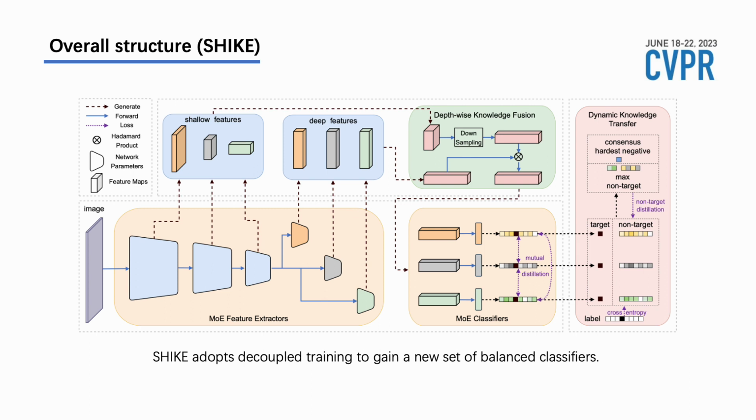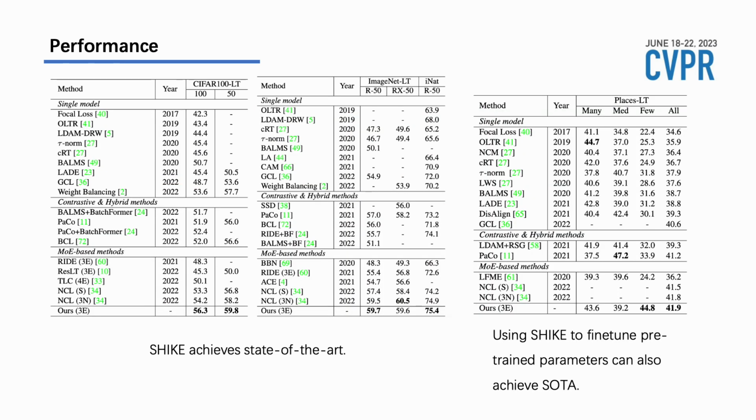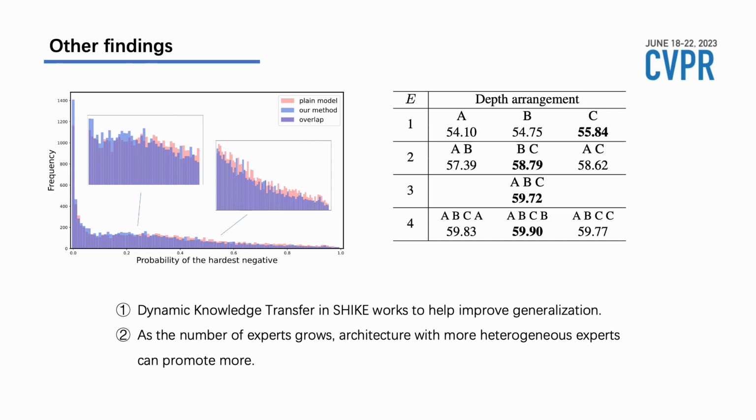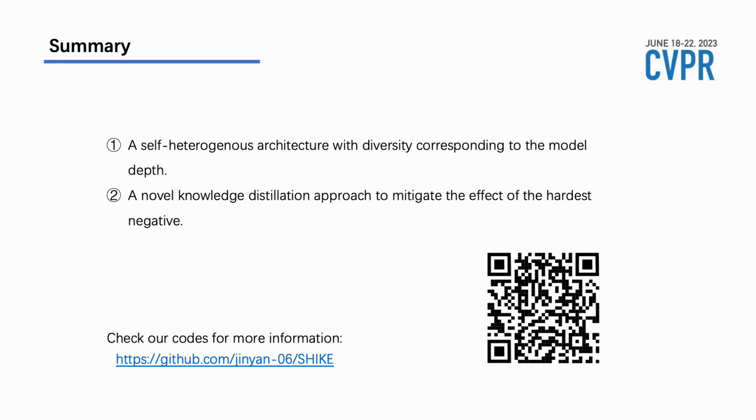We conduct experiments with the proposed method and achieve state-of-the-art on 4 benchmark datasets, which are long-tailed CIFAR-100, long-tailed ImageNet, iNaturalist 2018, and long-tailed Places. We also conduct experiments on the generalization ability of the proposed method, and we find that dynamic knowledge transfer can effectively help to reduce the hardest negative. Beyond that, we also conduct an ablation study on the number of experts and find that architecture with more heterogeneous experts can promote more. In all, our work proposed a self-heterogeneous architecture with diversity corresponding to the model depth and a novel knowledge distillation approach to mitigate the effect of the hardest negative.